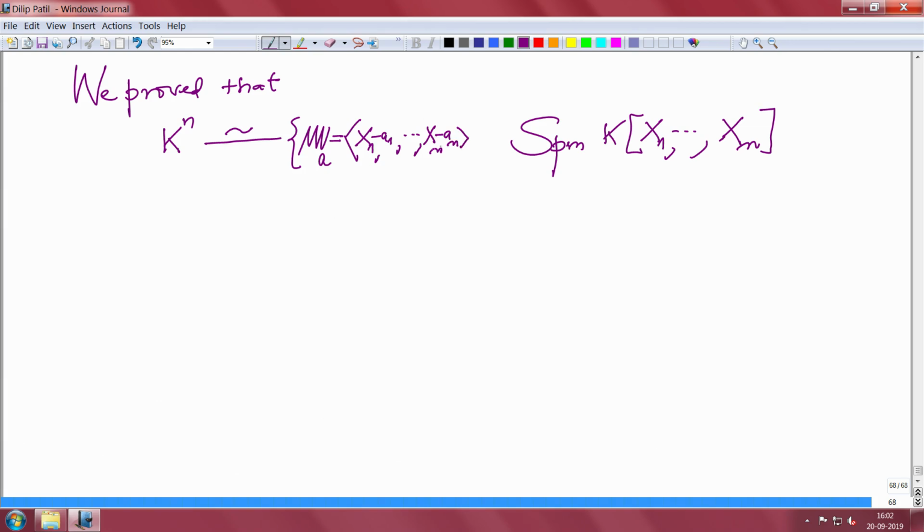We just now checked that this is a maximal ideal, as a varies in k power n.